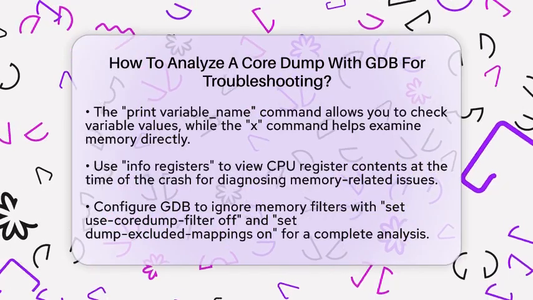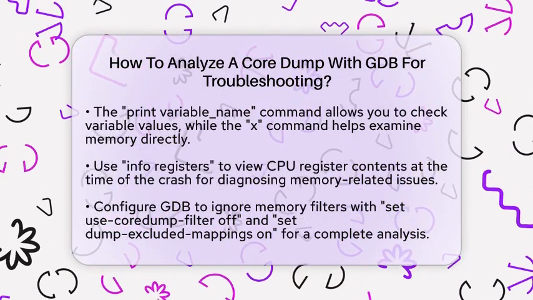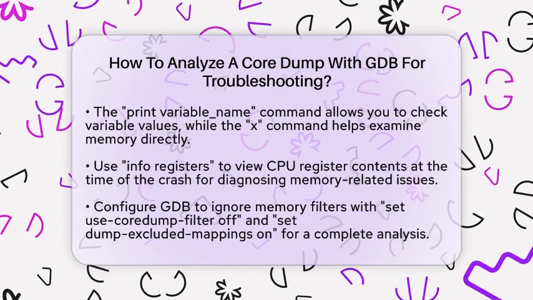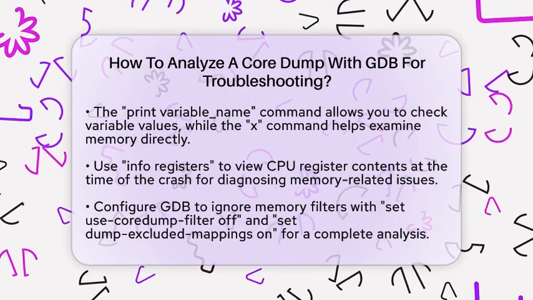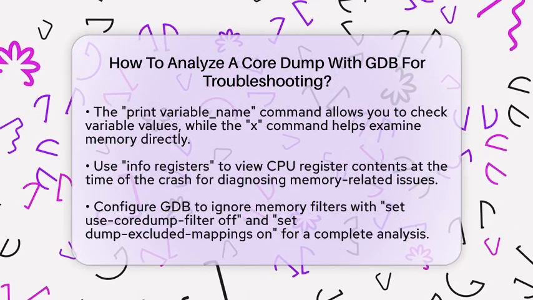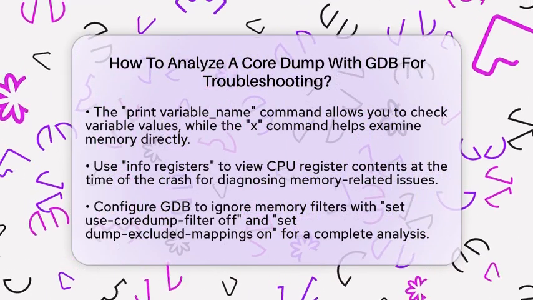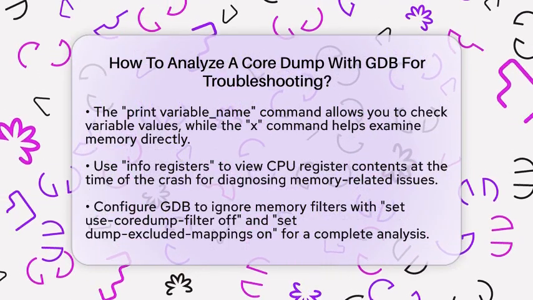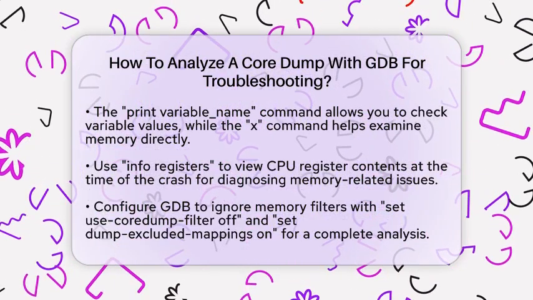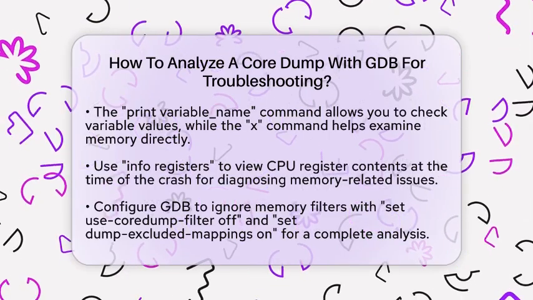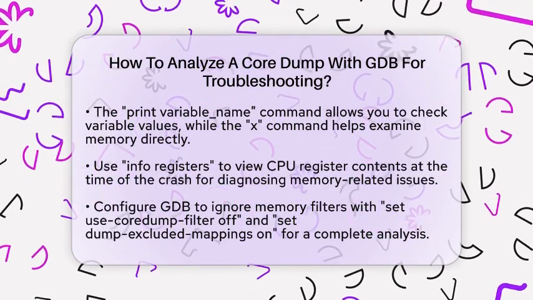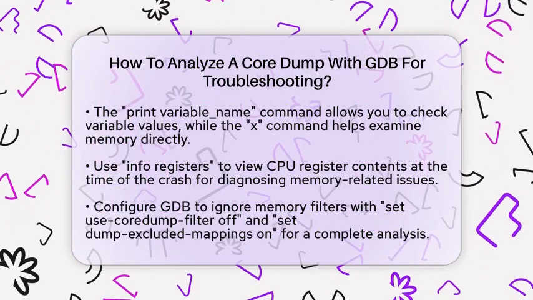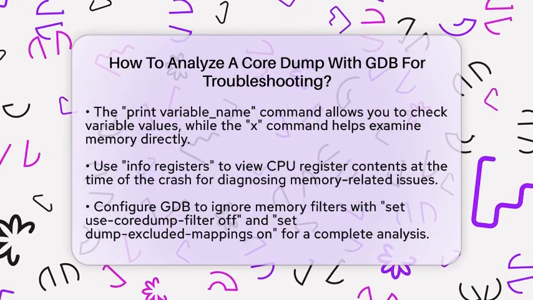Another helpful command is info registers, which displays the contents of the CPU registers at the moment of the crash. This can help diagnose problems related to invalid memory addresses or illegal instructions. If your program uses protected memory regions, or if the core dump excludes some memory due to security settings, you can configure GDB to ignore these filters. Use commands like set use-coredump-filter off and set dump-excluded-mappings on to get a more complete dump for analysis.